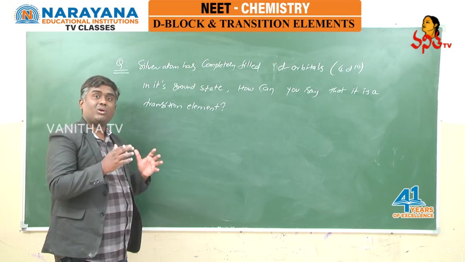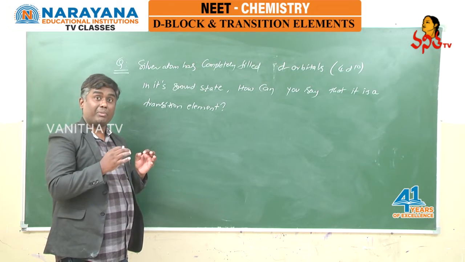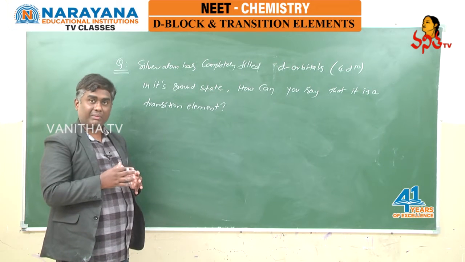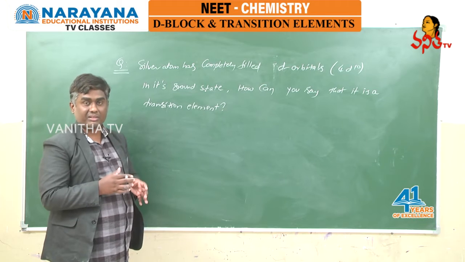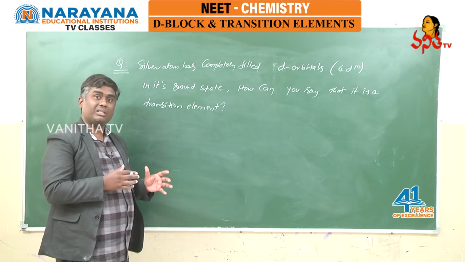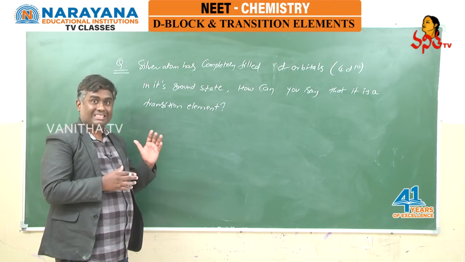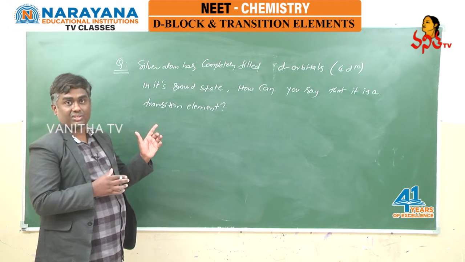Transition elements are the d block elements in which an incompletely filled d subshell is present. I repeat, the d block elements in which incompletely filled d subshells are present either in the atomic state or in the common oxidation state. Such d block elements are known as transition elements.